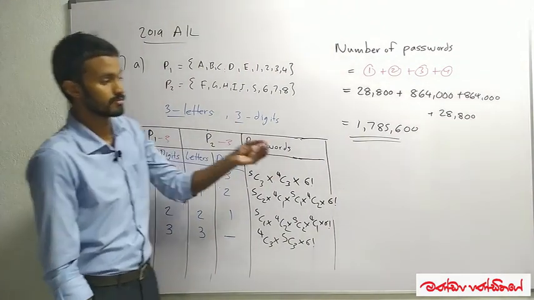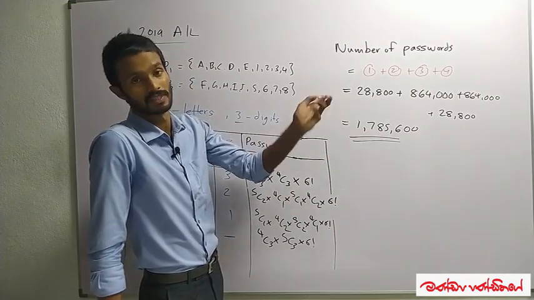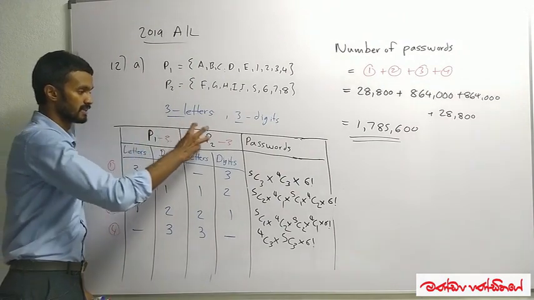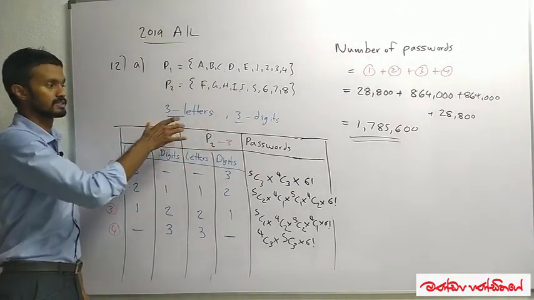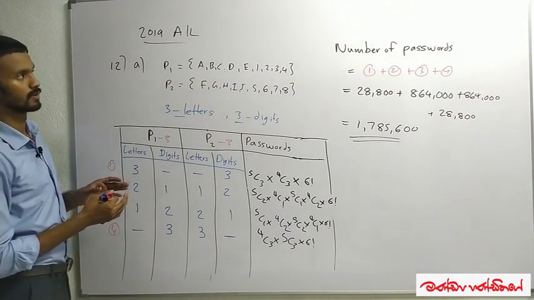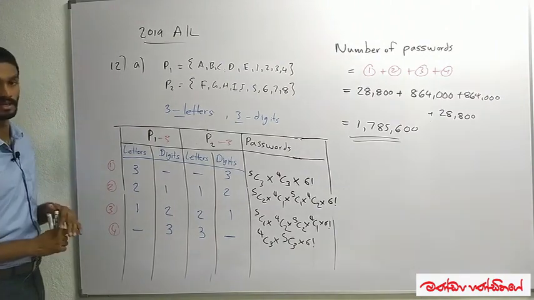That means 1,785,600 passwords can be made if we take 3 elements from P1 and 3 elements from P2 at the end, which gives us 3 different letters and 3 digits. So this is how the 2019 A-levels permutations and combinations sum is done.